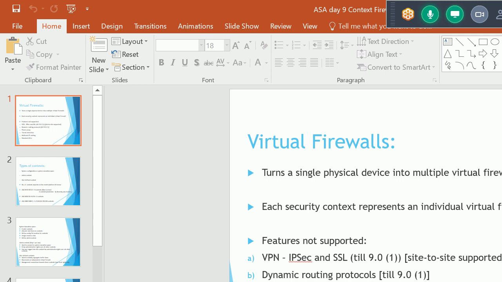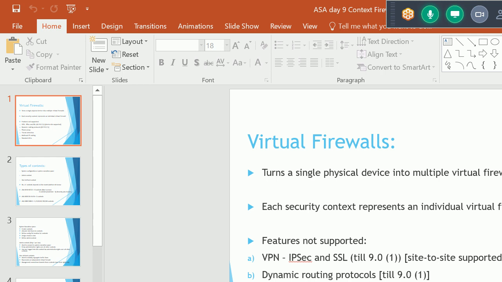Till version 9.0, the ASA firewall does not support dynamic routing protocols in context mode. But above that, 9.1, 9.2, 9.3, 9.6, basically the latest version of Cisco, which is 9.9, on those versions we can configure dynamic routing inside the context.